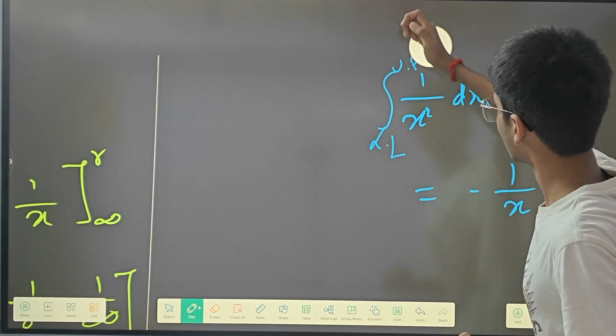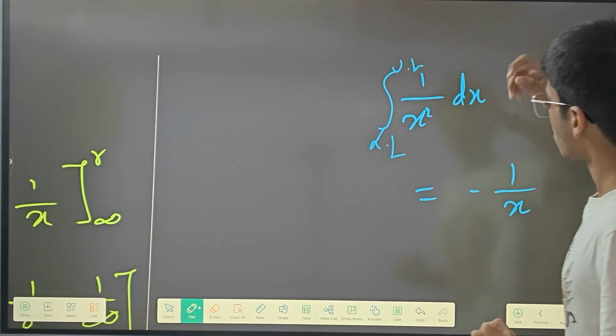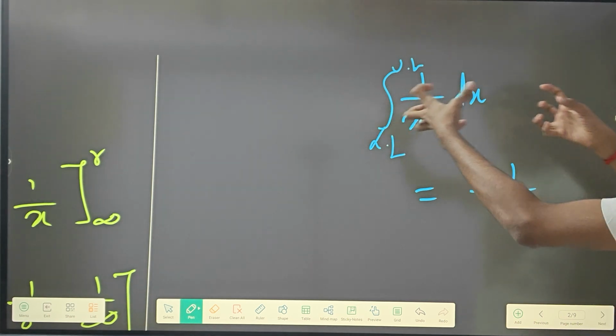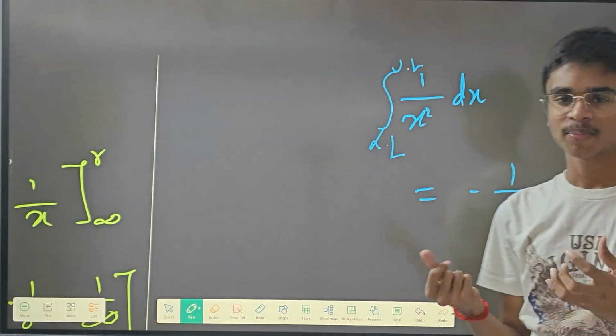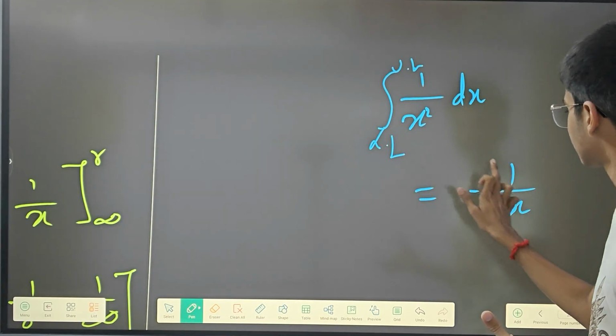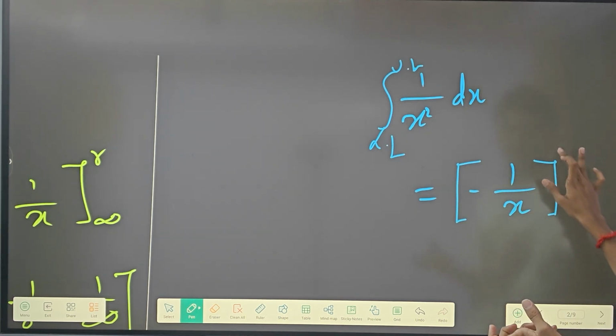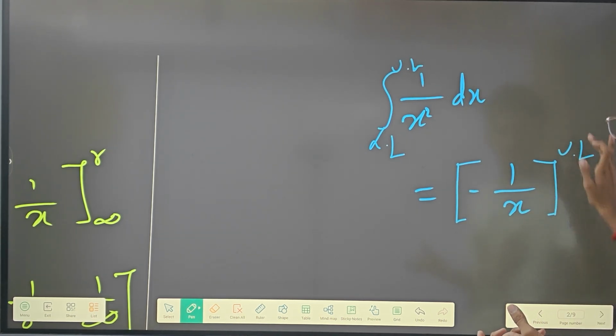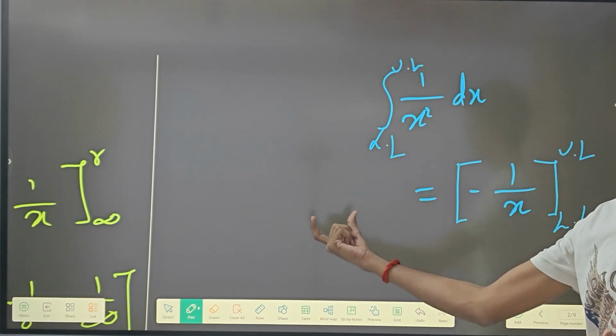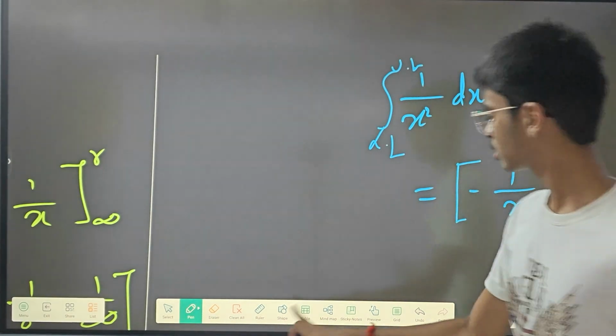When you cancel the integration, you put it into a square bracket, a closed bracket, and you write the upper limit here and the lower limit here, in the right place.